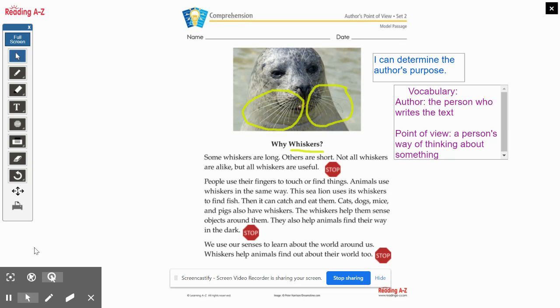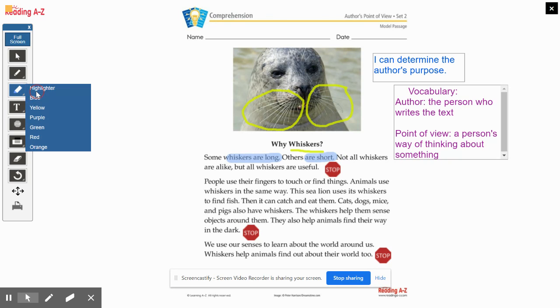So we now know that our author is not just specifically writing about sea lions, but about these whiskers on animals. So if I take a look at things such as whiskers are long, other whiskers are short, those are facts. Those don't really tell us about our author's opinion or the way our author thinks about whiskers.